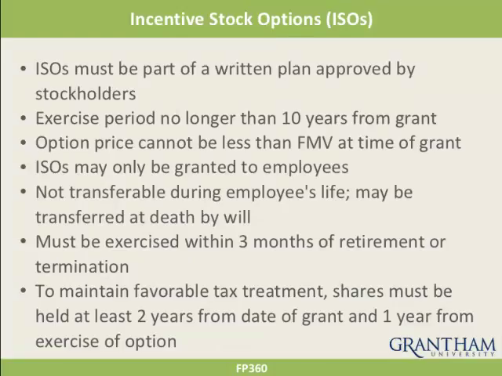Incentive stock options have much more formal tax implications and regulations. ISOs must be part of a written plan that is approved by the company's stockholders. The exercise period given to the employee, which is usually an executive of the company, can be no longer than 10 years from the date of the grant. The option price cannot be less than the fair market value of the stock at the time of the grant. ISOs may only be granted to employees, not independent contractors or family members. They are not transferable during the employee's life. However, they may be transferred at death by will.